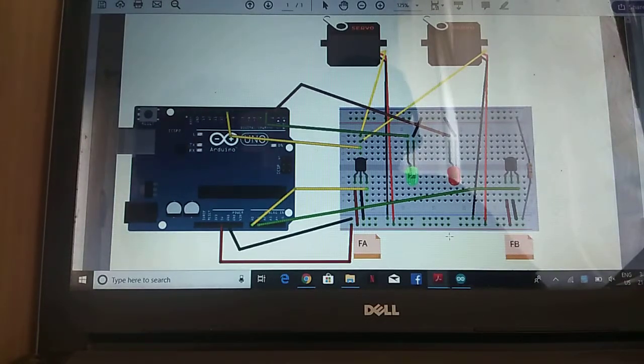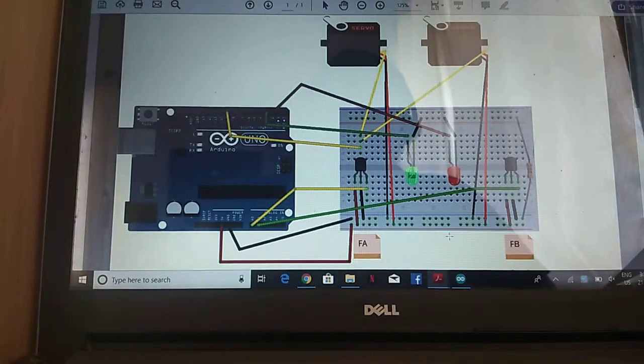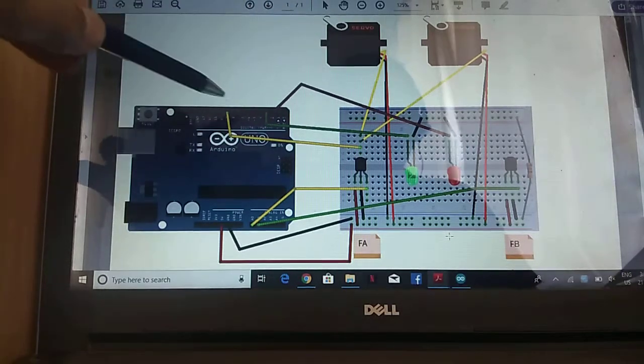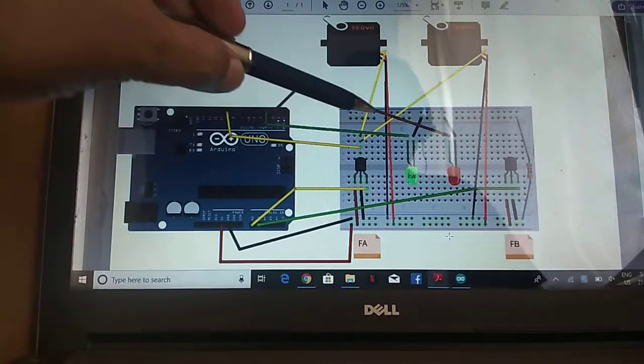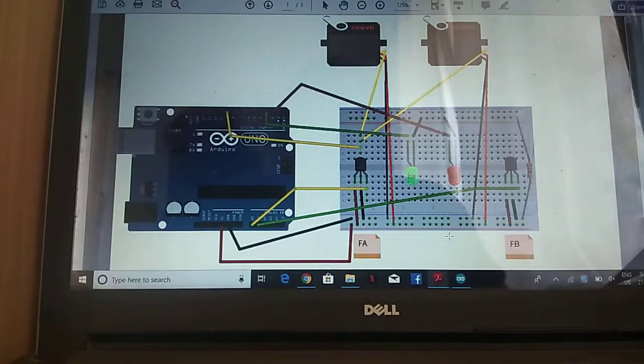I have used two servo motors connected to pin number 9, which is PWM. You can use any PWM output. For this, I have used 9, and both servos can be operated with a single output.